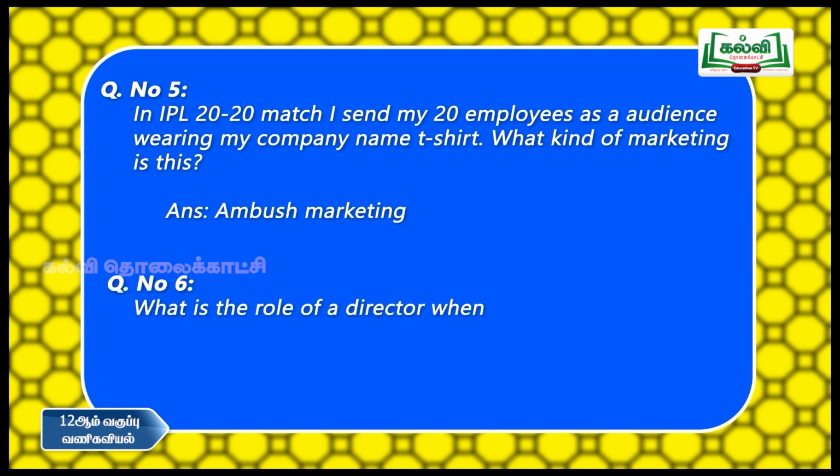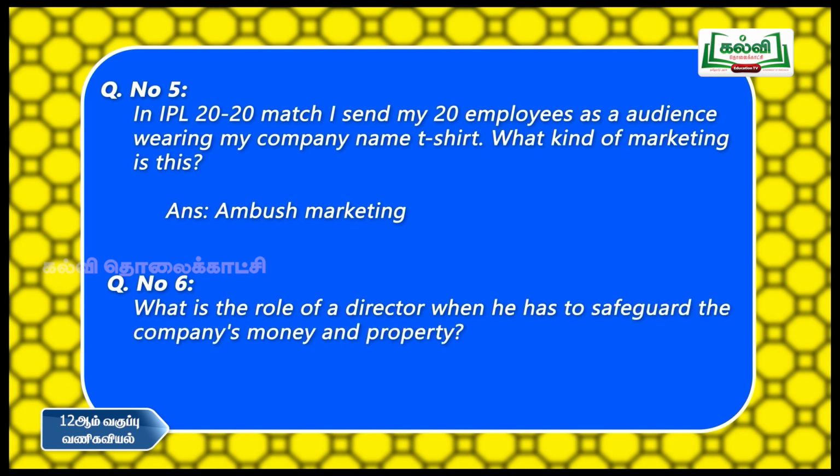Next one. What is the role of a director when he has to safeguard the company's money and property? We all know very well the role of a director. A director is appointed on behalf of the shareholders, because in the case of companies, the ownership is completely separated from the shareholders. Shareholders have no direct involvement in company business activities.